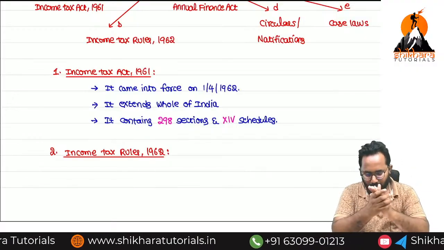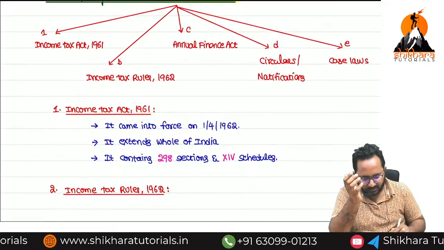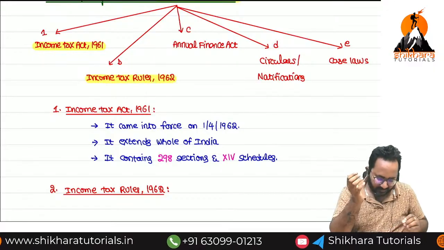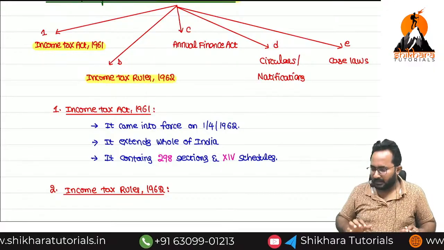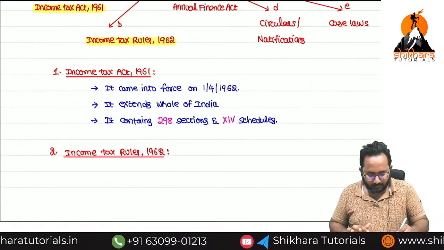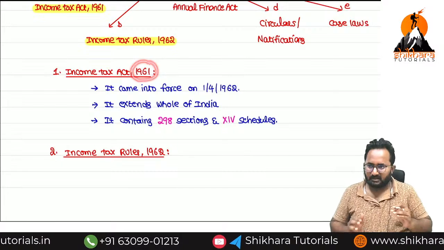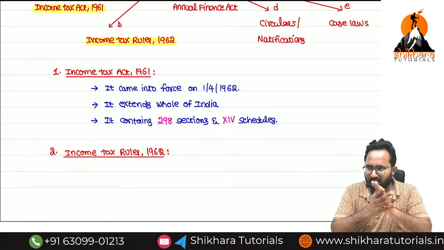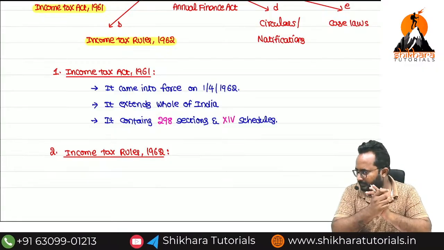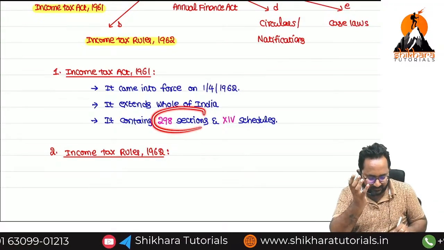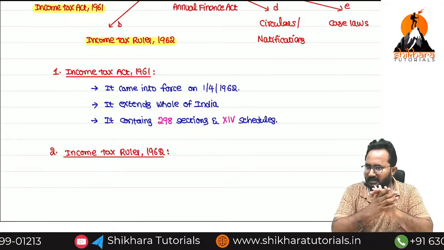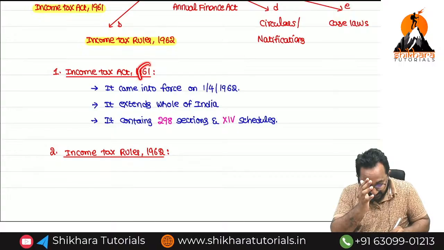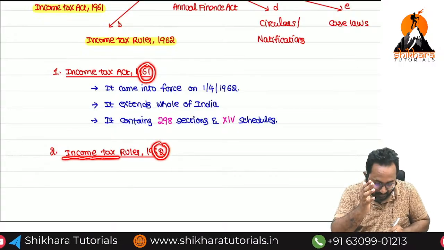Now we need to refer to the second point, that is Income Tax Rules. Shall we start Income Tax Rules 1962? First point I will tell you. In this year, they released the Income Tax Act 1961. Definitely for implementation of the Act, some difficulties will be there. 298 sections they released, so definitely implementation of the Act is difficult. That's why in the next year they released the Income Tax Rules.